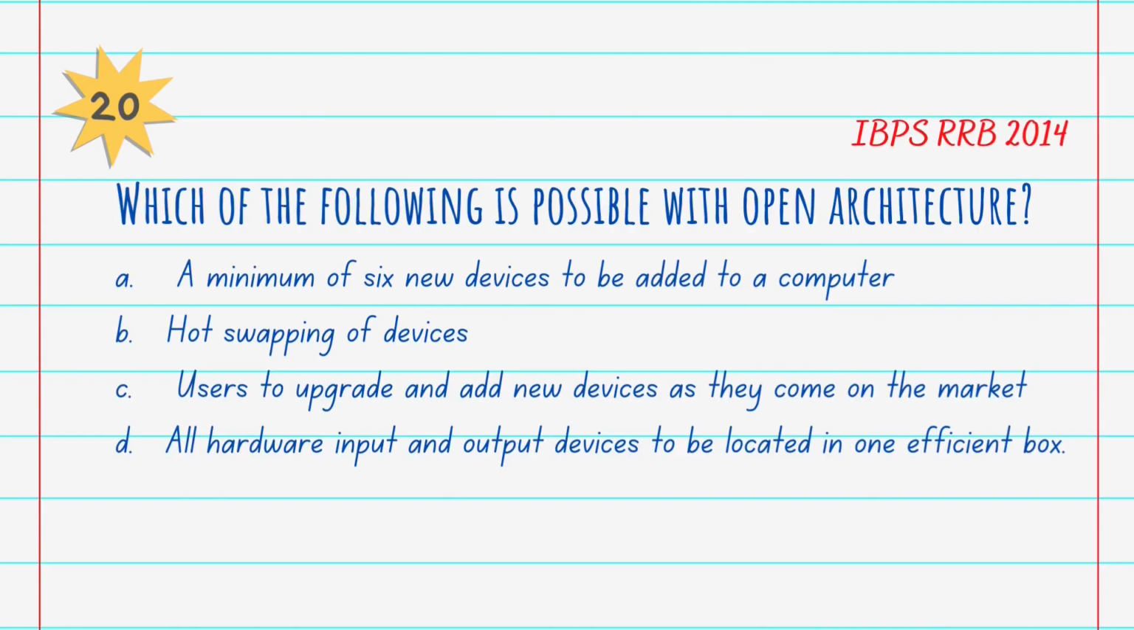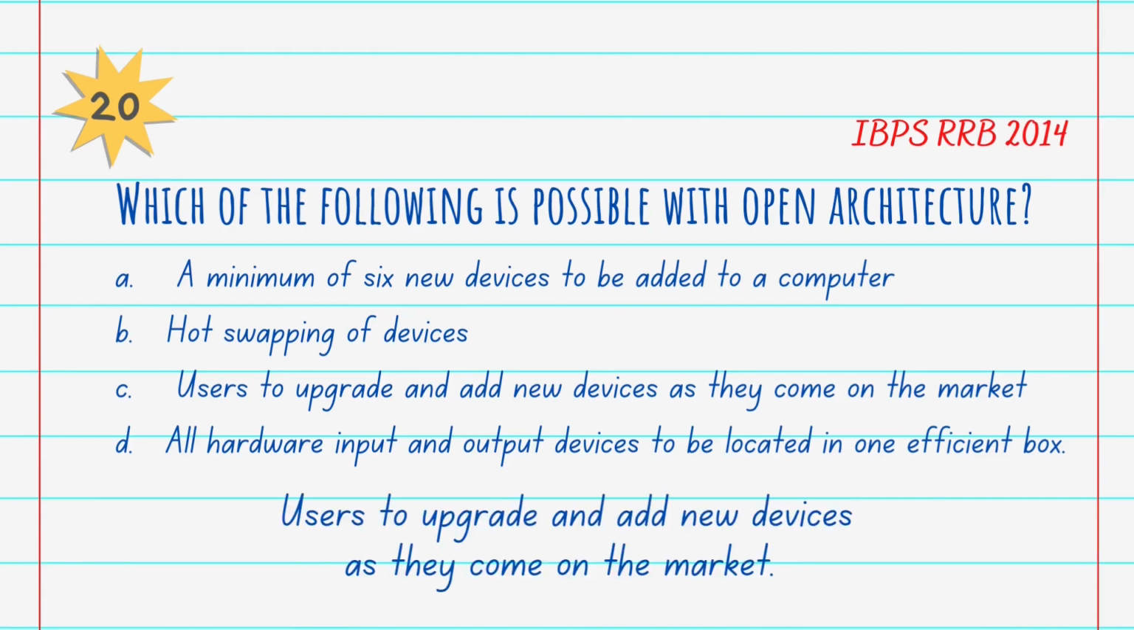Next question was asked in IBPS RRB 2014. Which of the following is possible with the open architecture? A. Minimum of 6 new devices to be added to a computer. B. Hot swapping of devices. C. Users to upgrade and add new devices as they come on the market. D. All hardware input and output devices to be located in one efficient box. And the answer is C. Users to upgrade and add new devices as they come on the market.